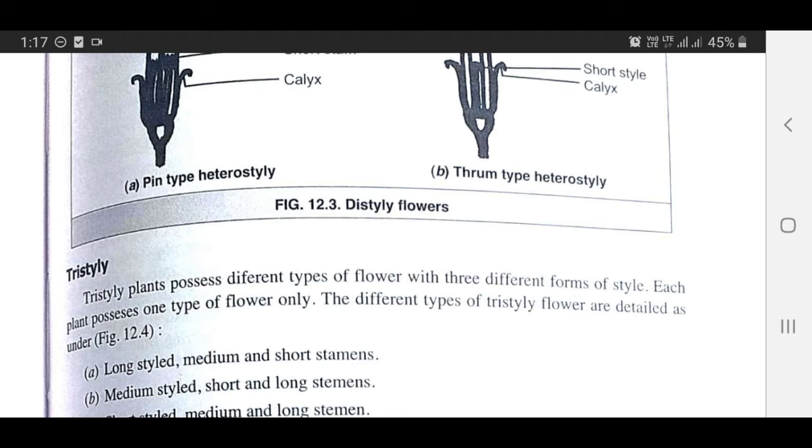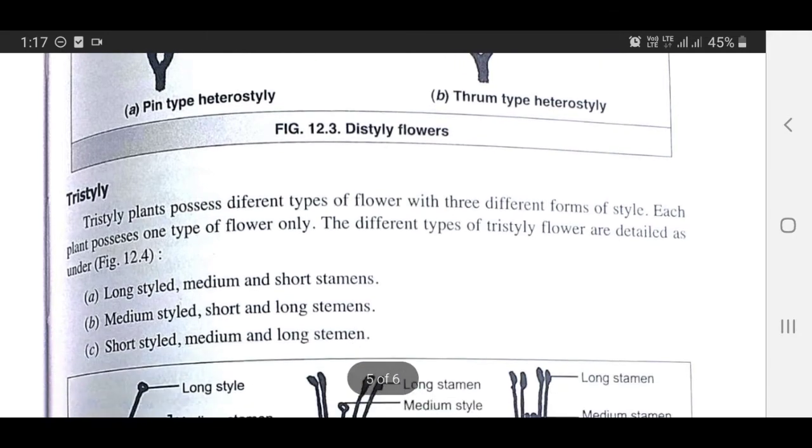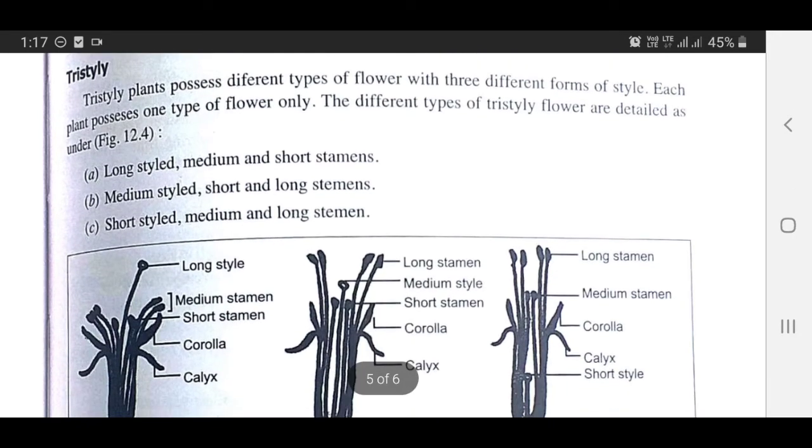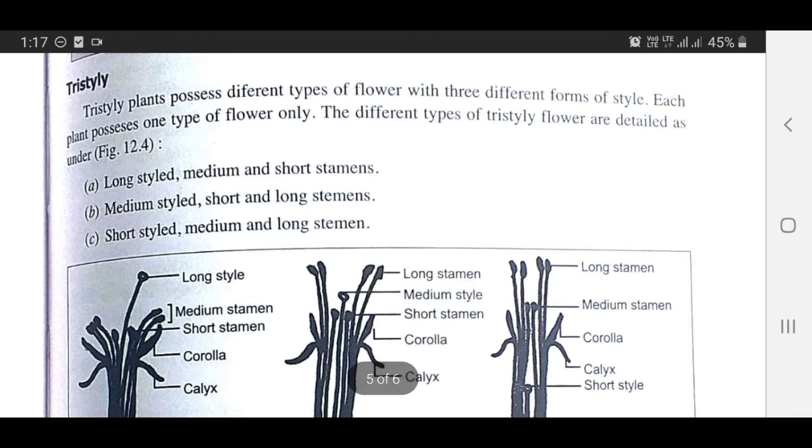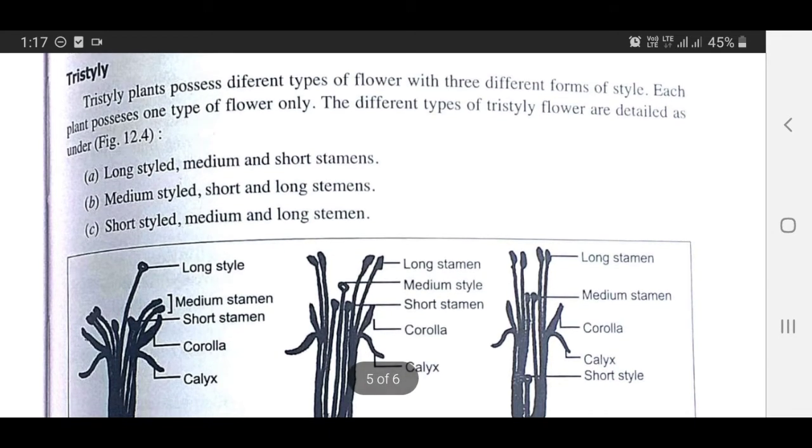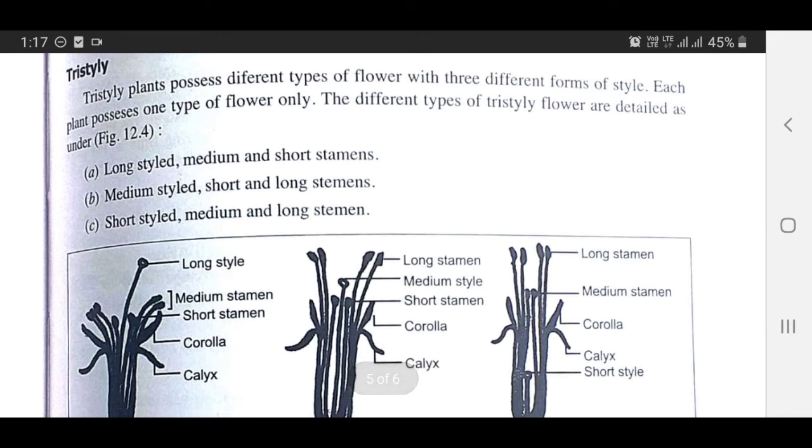Tristylous plants possess different types of flowers with three different forms of style. Each plant possesses one type of flower only. The different types of tristylous flowers are detailed as under, figure 12.4. You can see these in figure 12.4. Long style, medium and short stamens. Medium style, short and long stamens. Short style, medium and long stamens.